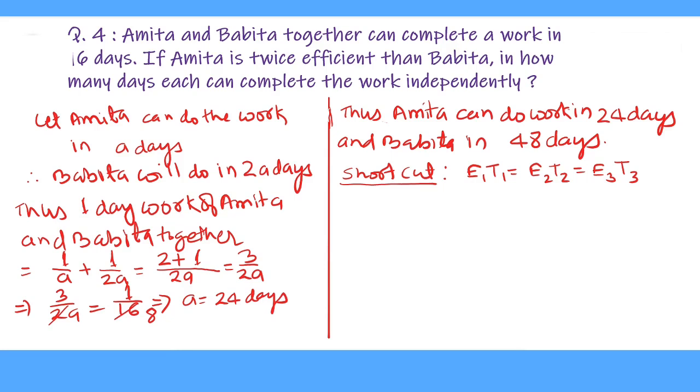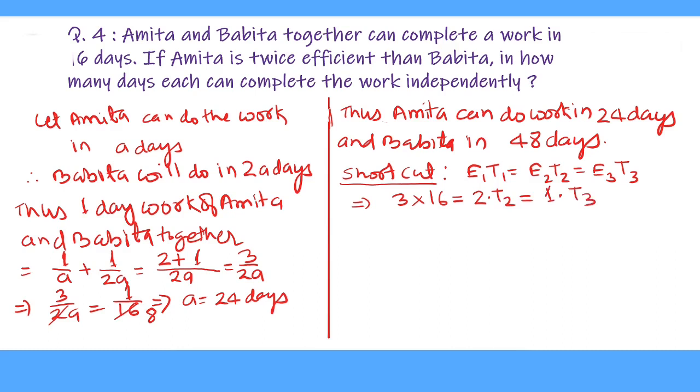And if we put the values like this, then 3 into 16, as both together are completing the work in 16 days, then the efficiency of Amita is 2 into T2 and the efficiency of Babita is 1 and T3.